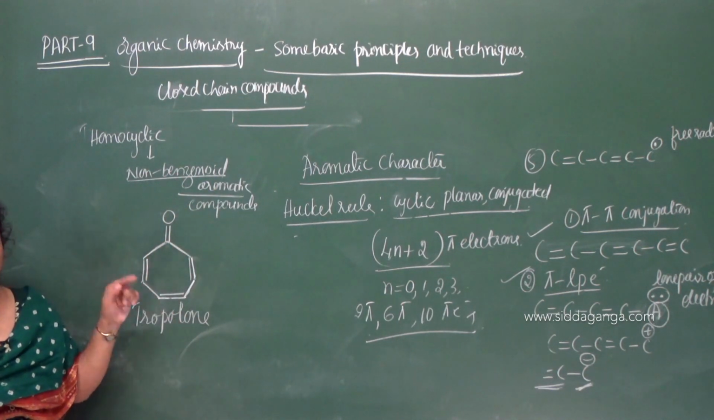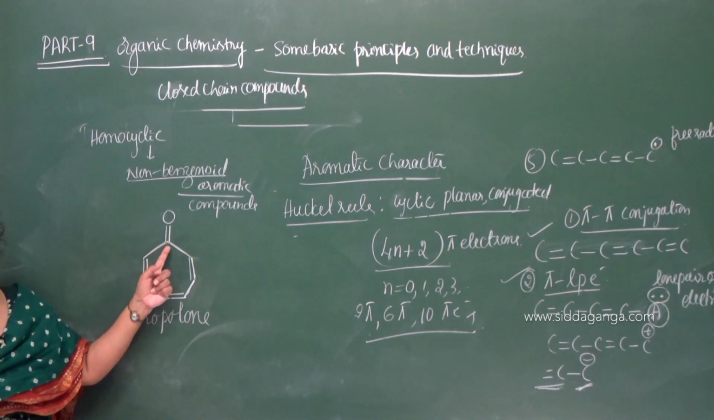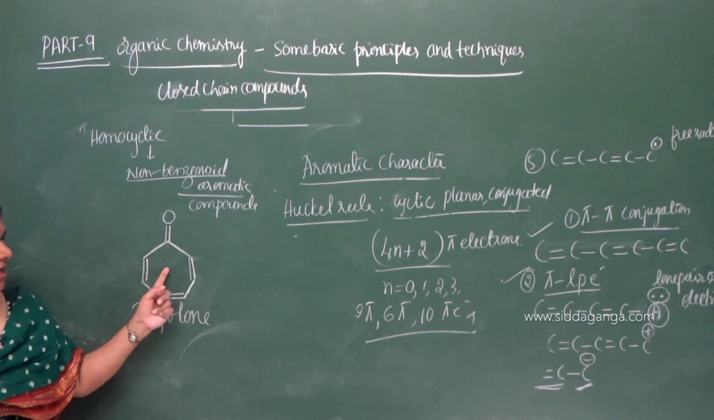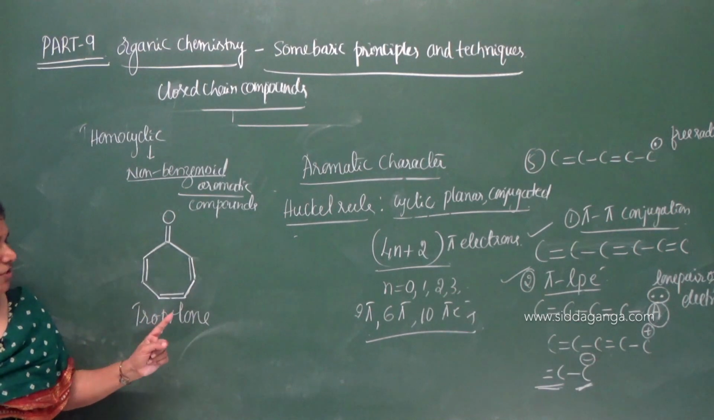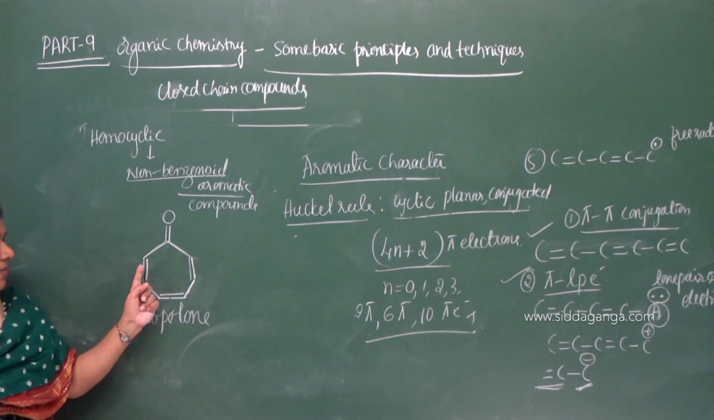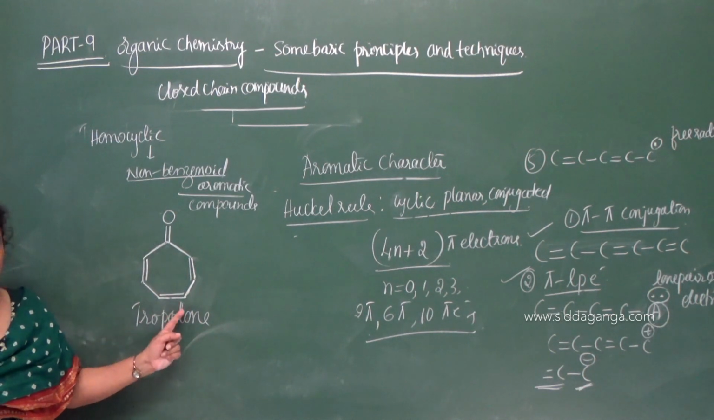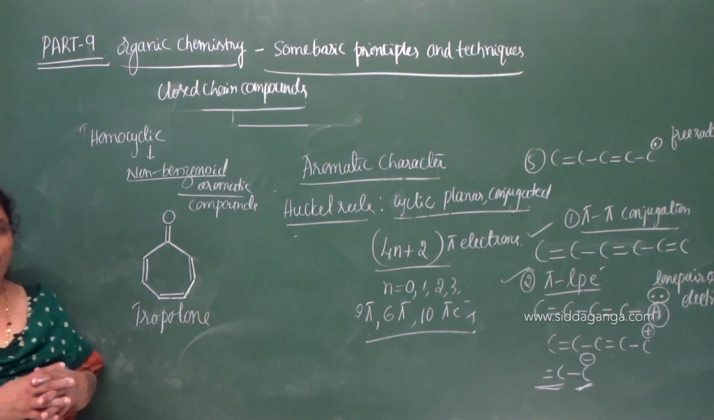Now we have to check whether it is aromatic or not. Now this carbon also becomes sp2 hybridized. Therefore, the molecule becomes planar: cyclic, planar. Is there conjugation? Yes, there is conjugation: double bond, single bond, double bond, single bond, double bond, single bond, double bond, single bond. Now, does it satisfy the Hückel rule? That we have to check.